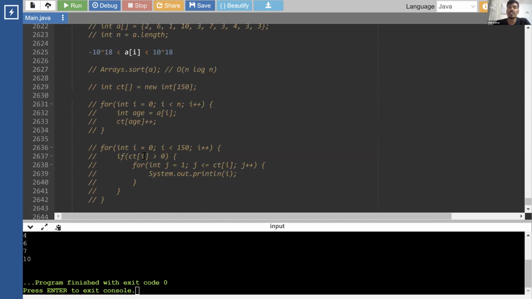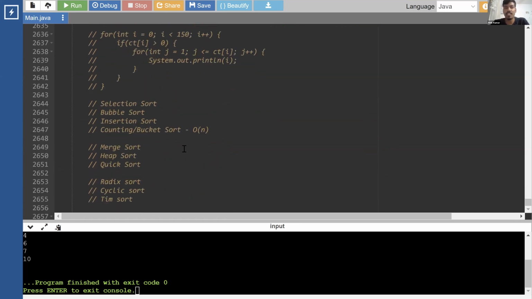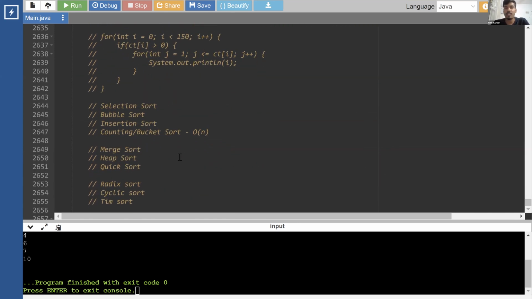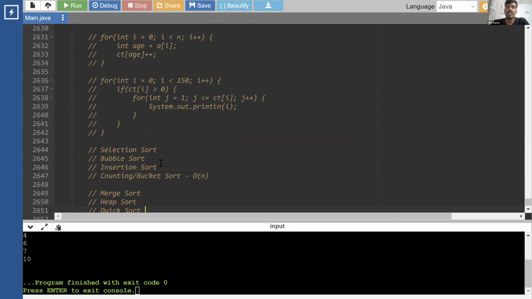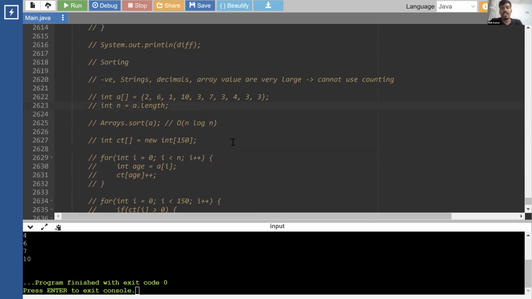Then you can ask questions like, are we allowed to use additional space? If he says no, we are not allowed to use additional space, these are very large arrays, so additional space is going to be a very big problem. So merge sort is ruled out. We cannot do merge sort. Heap sort and quick sort can be choices. So we get some idea, some information of where things can be heading, what the interviewer is trying to ask.